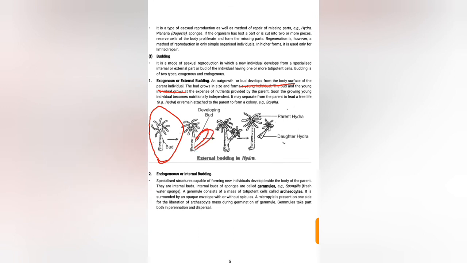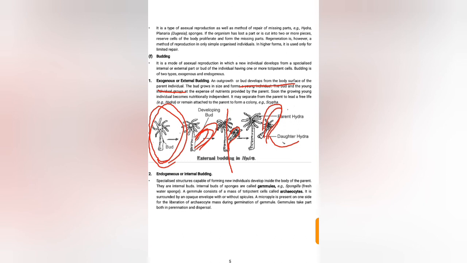The bud grows in size and forms a young individual, which becomes nutritionally independent, separates from the parent and leads an independent life, or it remains attached to the parent to form a colony, as in Sipha. So in Hydra, the bud develops externally, then detaches from the parent body and forms an independent organism.